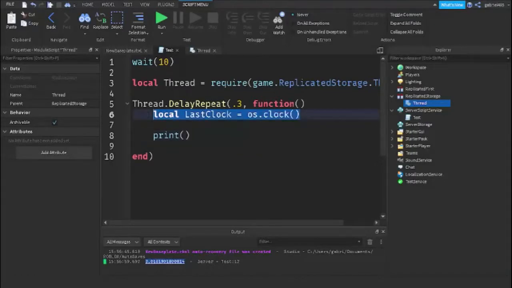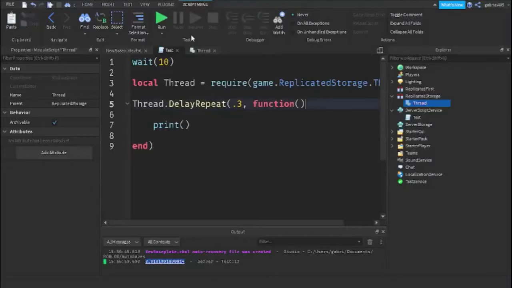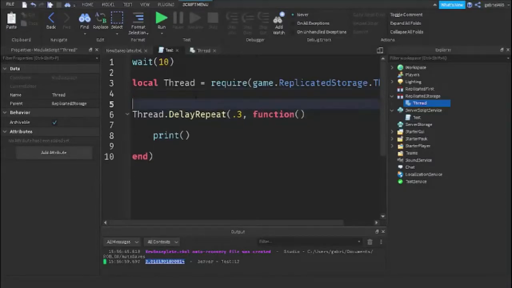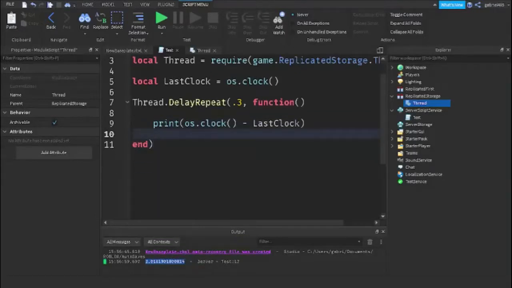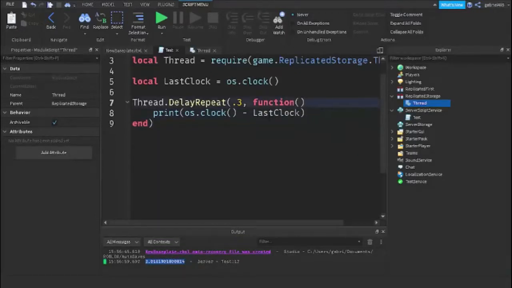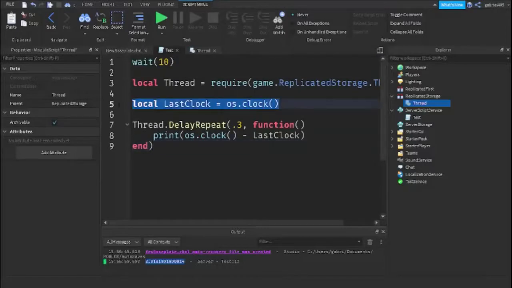Actually, how is this going to work? We can't put this inside because that wouldn't make sense. So we're going to keep this outside. Then we're going to print the last time, the os.clock minus the last time, I guess from the time away from when it started. So it should go into increments of 0.3 if it's accurate. Okay, so that should be 0.3, 0.6, 0.9, counting up from the given time of the last time.